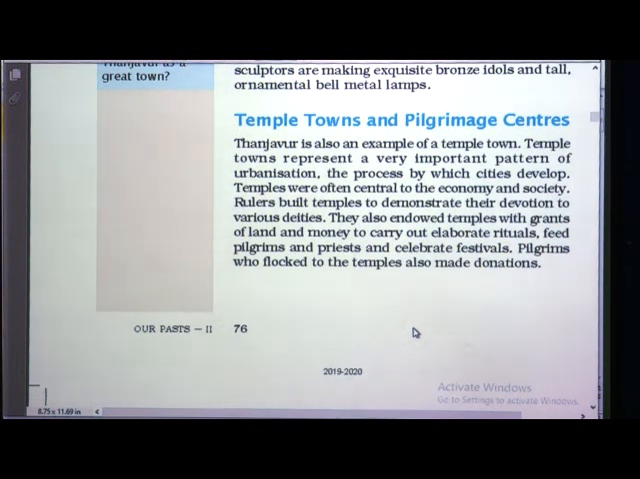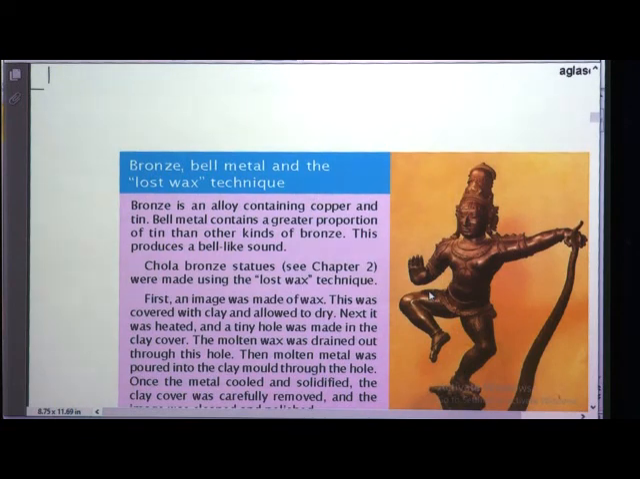So, the money, the lands as well as money they were granting, they were using to feed the pilgrims, the devotees who were coming, and the priests, and even for celebrating festivals they need money. So, they were using that money for these activities. Pilgrims who flocked to the temples also made donations. The pilgrims who were visiting were also giving donations.